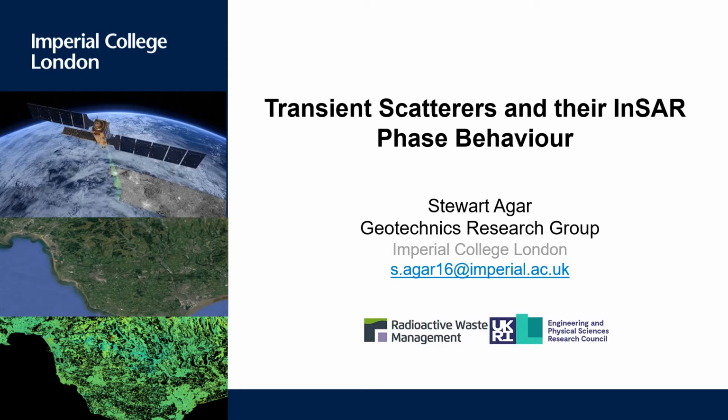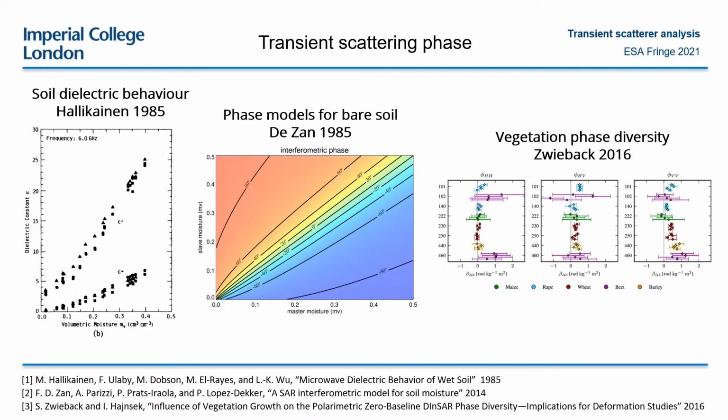I'm exploring how rural scatterers and vegetated areas can complicate the time series deformation measurements we derive from InSAR. A particular concern is that these rural areas are transient in terms of their scattering behaviour. Phase shifts due to changes in scattering can cause ambiguities and inaccuracies in deformation measurements.